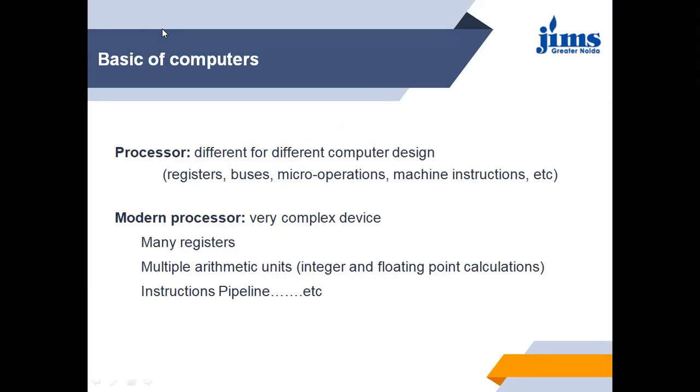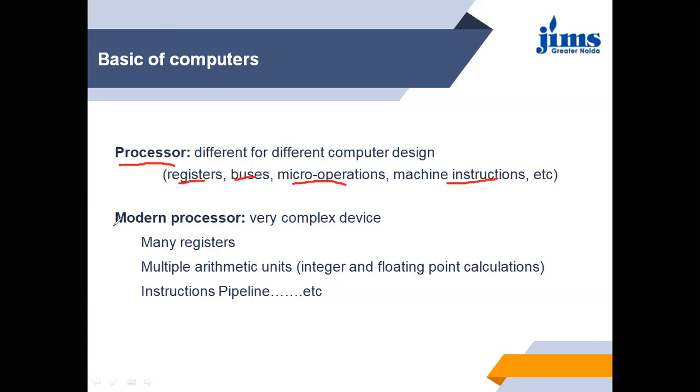First one is the microprocessor, or processor sometimes said, and second one is the memory. In processors, there are different operations we can perform, that is micro operations, machine instructions, and it also has some internal registers as well as bus.